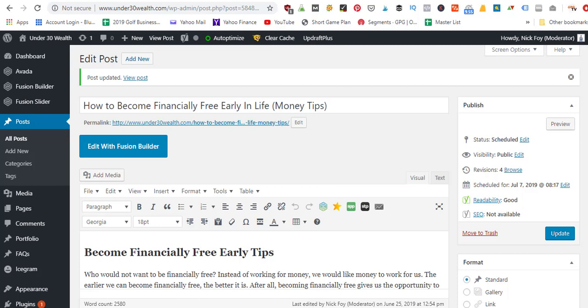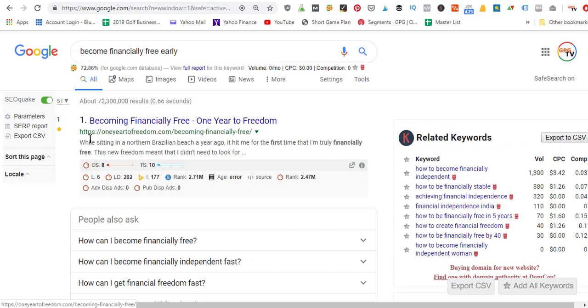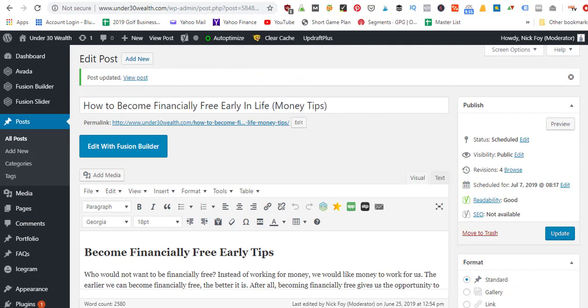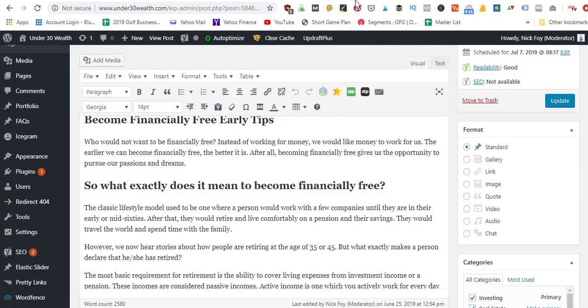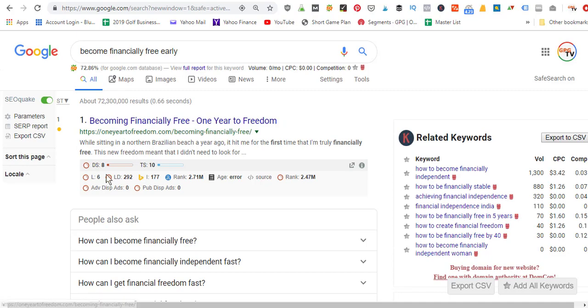So what I've done is I've written an article, "How to Become Financially Free Early in Life: Money Tips." This article is targeting that keyword phrase, become financially free early. When we typed it in, we saw that 1yeartofreedom.com is ranking #1 for that keyword term. Now, SEO is the tactics and strategies that I use to optimize my blog post to give it the best chance so that someday it shows up on Google in that #1 position instead of this website, 1yeartofreedom.com. That's the whole point behind SEO.